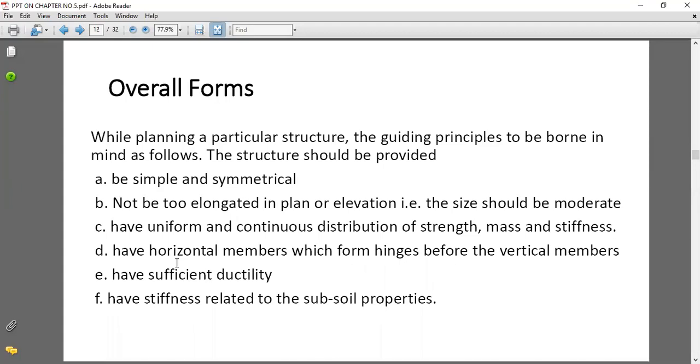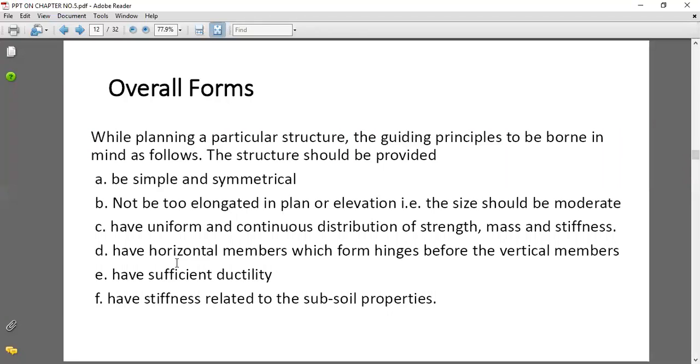And the next point is sufficient ductility. What is meant by ductility? Ductile detailing of the RCC members. Whatever the RCC members, meaning the structural members, slab, beam, column, footing, all are connected with each other in a good manner. Main steel, distribution steel, their joints, and the stirrups are tightly bonded or tied with each other.